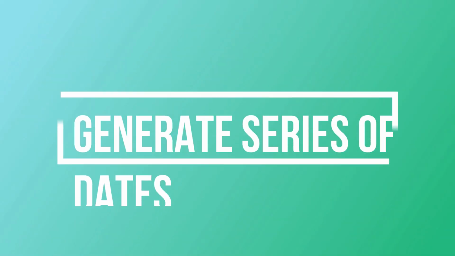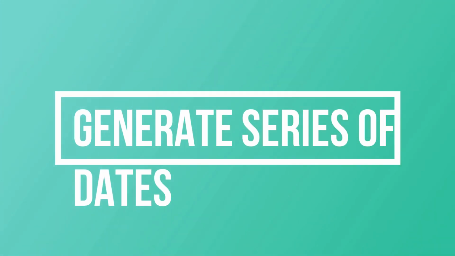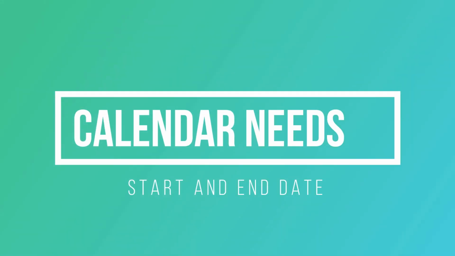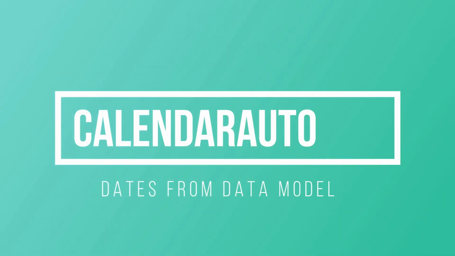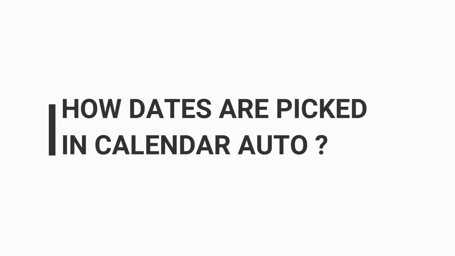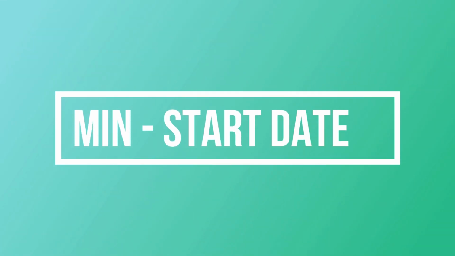What's the difference between CALENDAR and CALENDARAUTO? Both functions return a date column with continuous dates. The basic difference is that in the CALENDAR function, we have to specify the start date and end date, while in the CALENDARAUTO function, we don't have to specify them because they are automatically captured from the data model. Can you please explain how the start date and end date are automatically captured in CALENDARAUTO? Okay, so the minimum date, which is the start date, and the maximum date, which is the end date, are captured automatically from the data model in the CALENDARAUTO function.